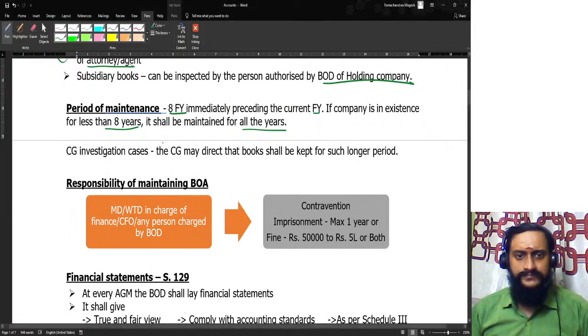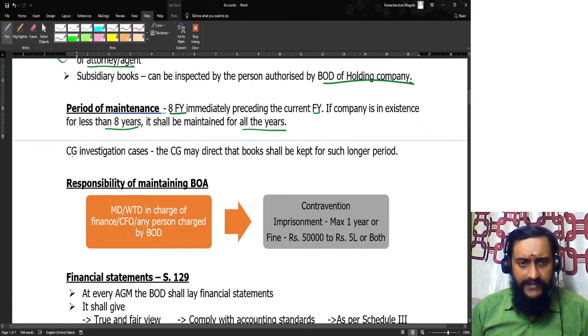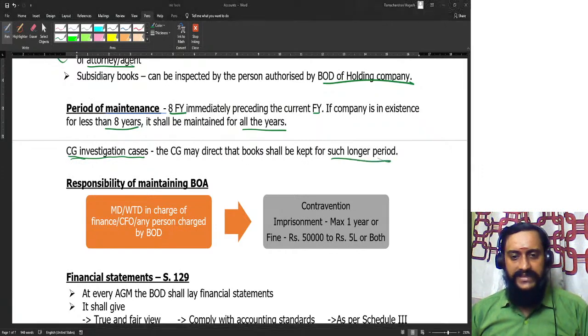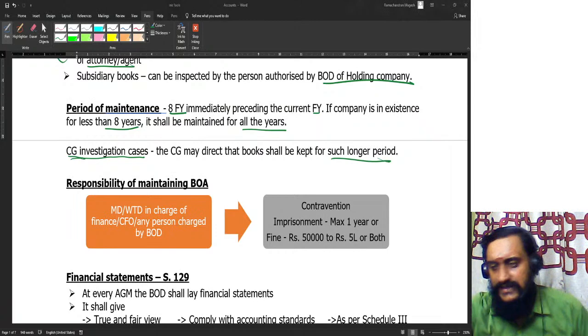My dear friends, where the central government has ordered an investigation, the central government can direct that the books shall be kept for such longer period. If the central government has ordered an investigation, then the books of accounts can be maintained for such longer period as mentioned by the central government.